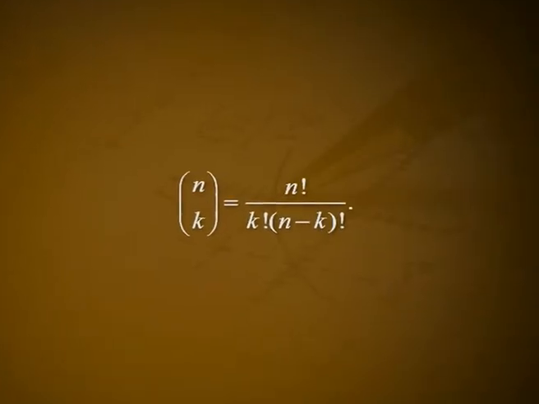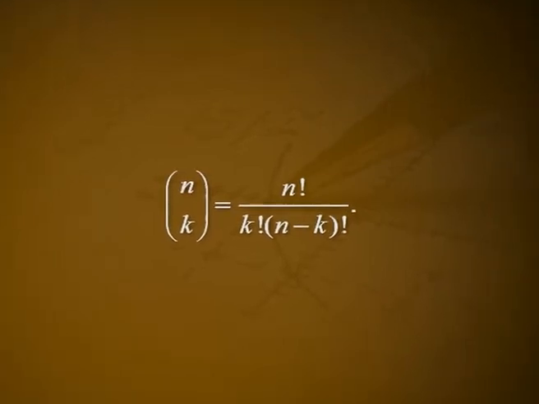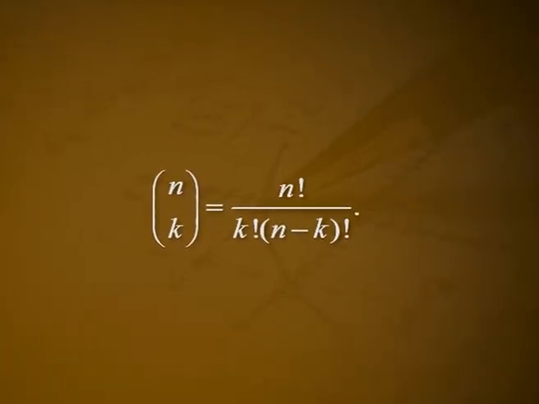Before presenting the proof of the theorem, we will engage in a brief number theoretic and combinatorial discussion. The number of ways of picking a subset of k elements from a set of n elements is given by nCk equal to n factorial by k factorial into n minus k factorial. Suppose that n is equal to p raised to alpha m, where p is a prime number such that p raised to r divides m, but p raised to r plus 1 does not divide m.